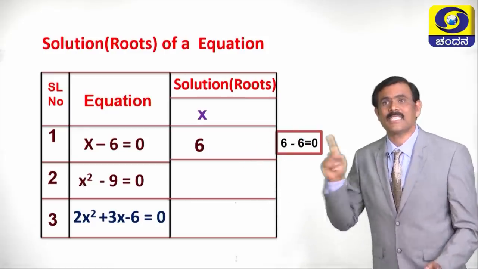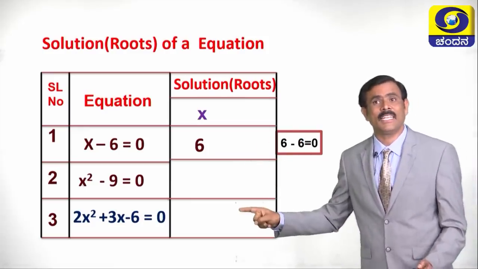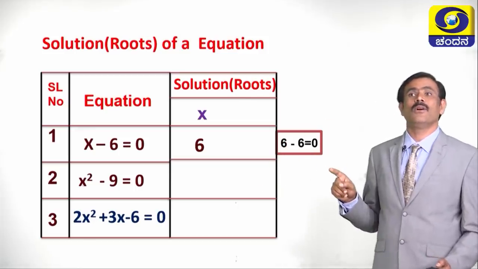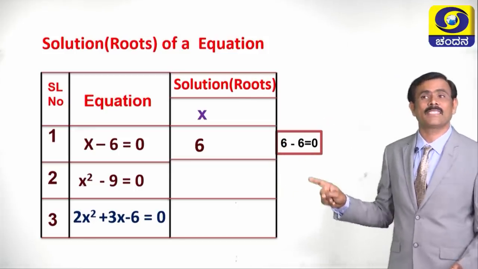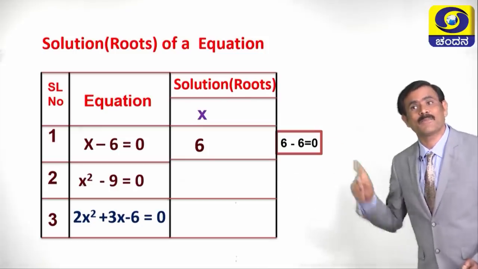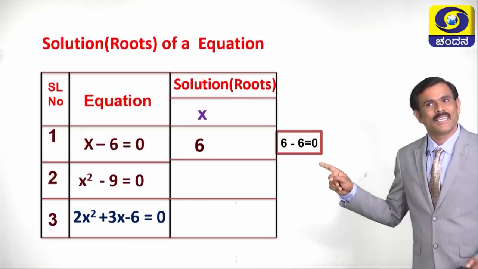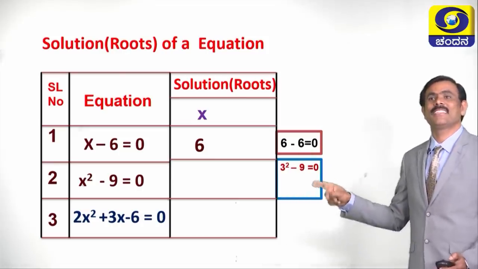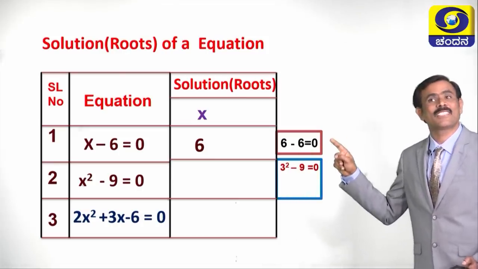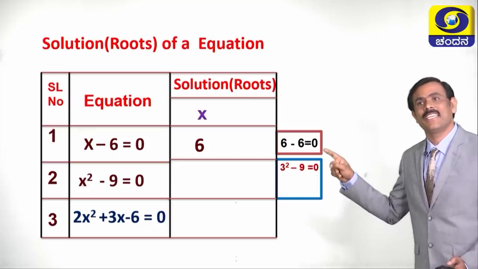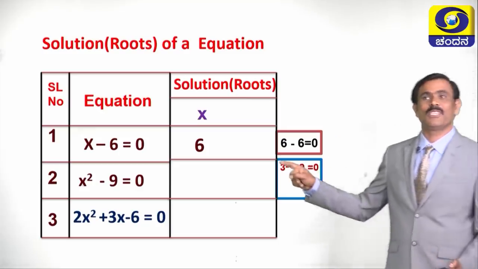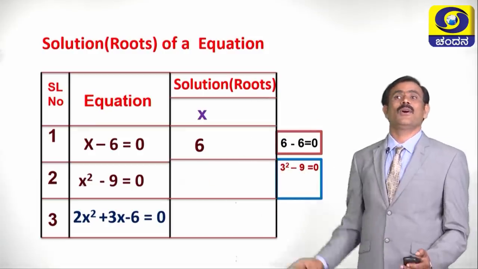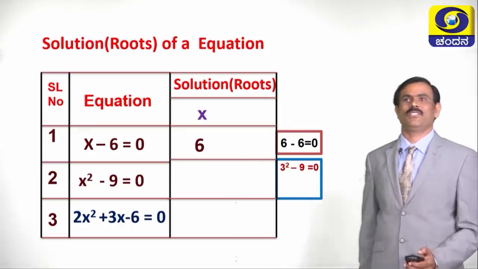Children, see the second equation. What is the second equation? X square minus 9 equals 0. For what value of x does this equation become 0? In the place of x, if we write 3, 3 square minus 9, 3 square is 9, minus 9 is equal to 0. So, in the place of x, we can write 3. So, 3 is one root for this equation.